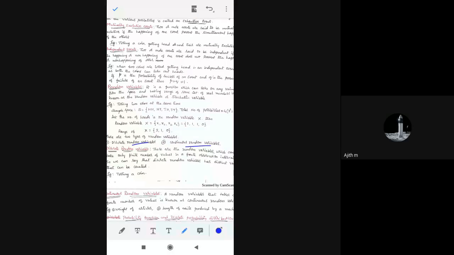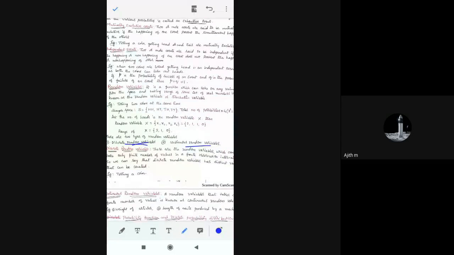So when you have a finite number of values in a finite observation interval, for finite number of values we are able to find the probabilities. For such values, when you find the probabilities, that is called discrete random variable.